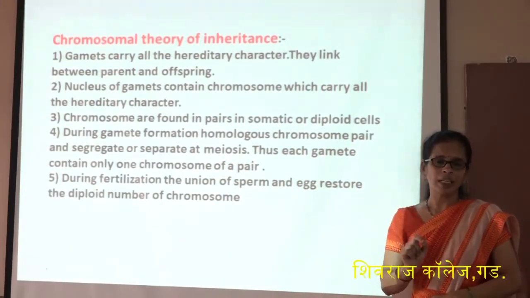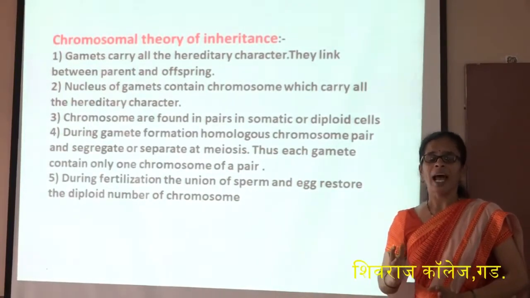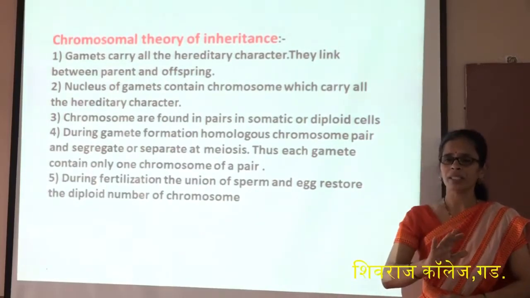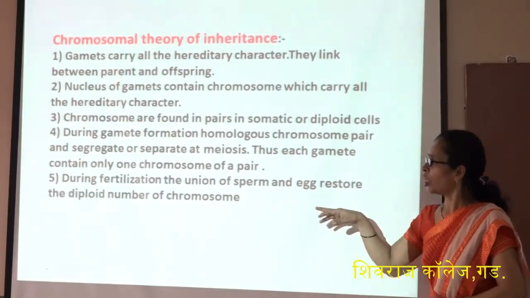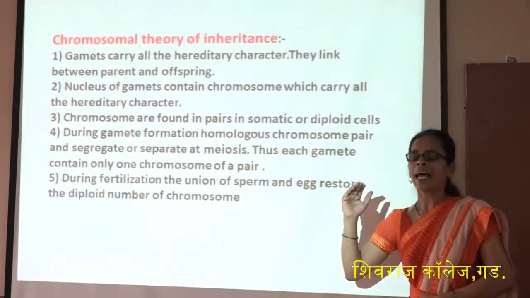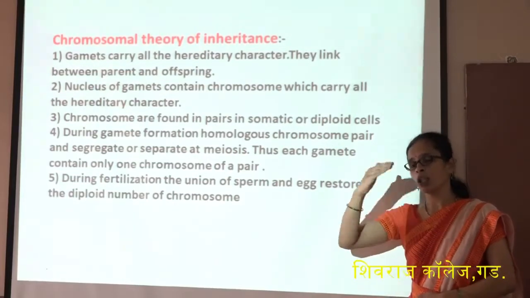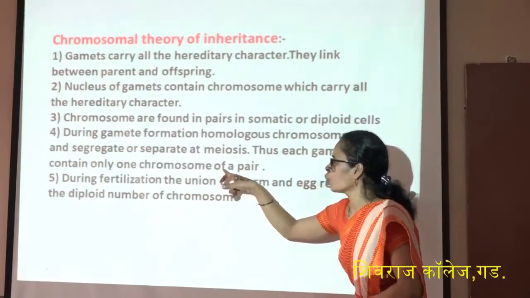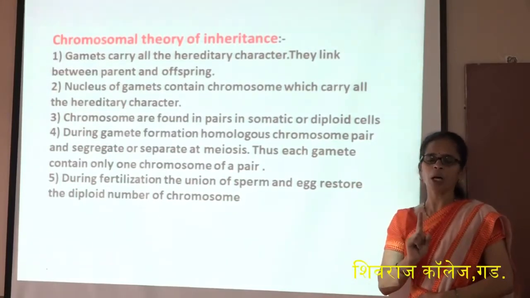In cell division we studied how chromosomes separate from each other, so that the cell becomes haploid in case of meiosis, while in mitosis it stays diploid. In meiosis, the homologous chromosomes segregate and separate, as we see in metaphase and anaphase. Thus, each gamete contains only one chromosome of a pair.